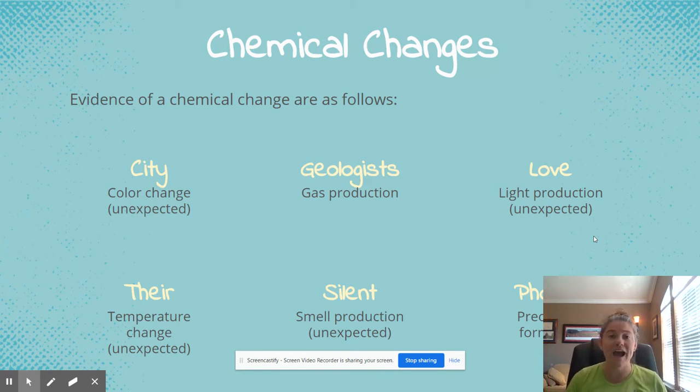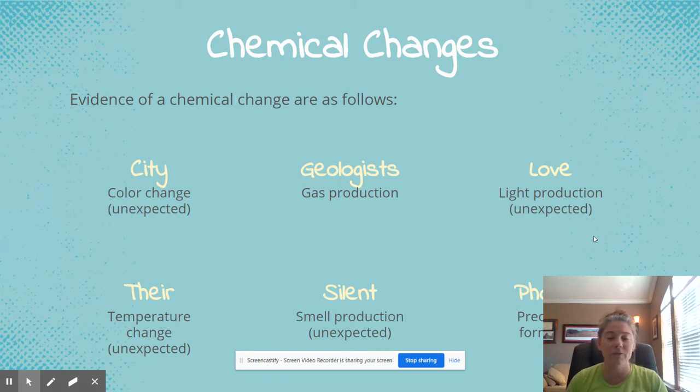Melting would mean I'm already increasing the temperature, so I know that the sample is going to get warmer. Or if I put it in a freezer, I'm lowering the temperature, so I know the sample is going to get cooler. So that would be an expected temperature change. What we're talking about is the first part, where an unexpected temperature change happens. And precipitate formation, which is a solid formation. So in my first example, when I mix two beakers together and a bright colored precipitate or a white precipitate is formed, it is a solid.